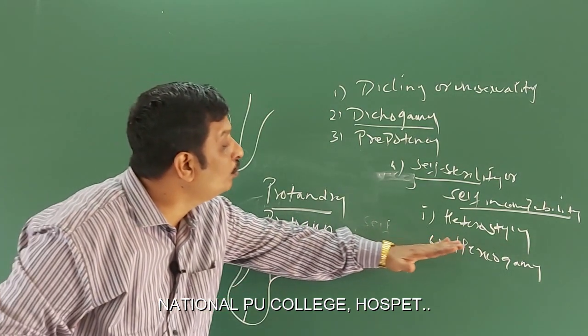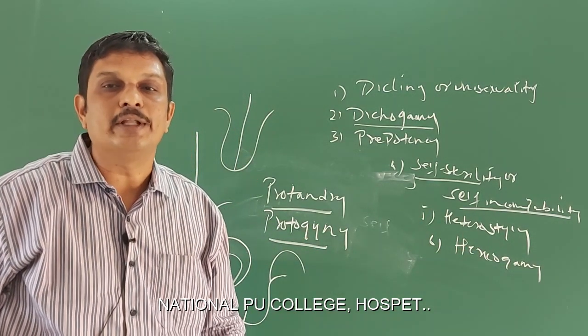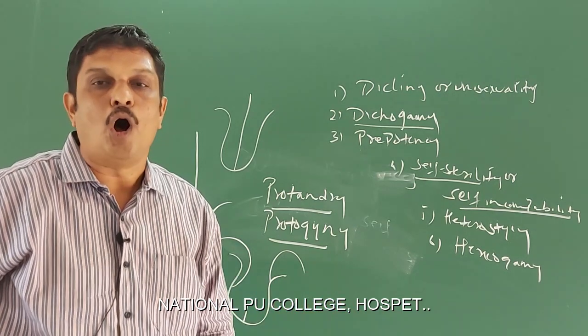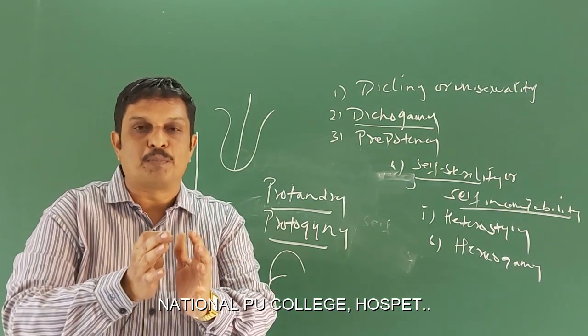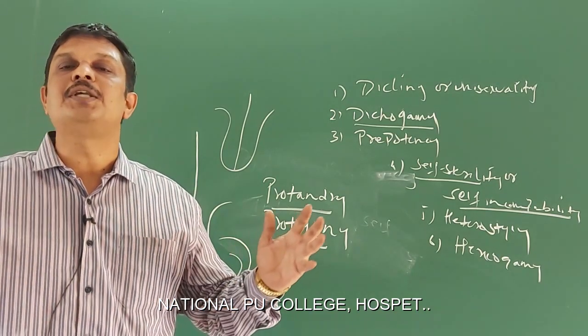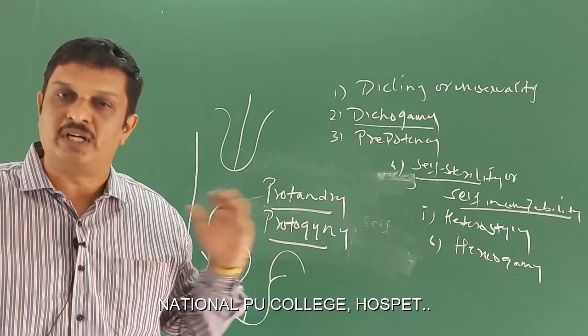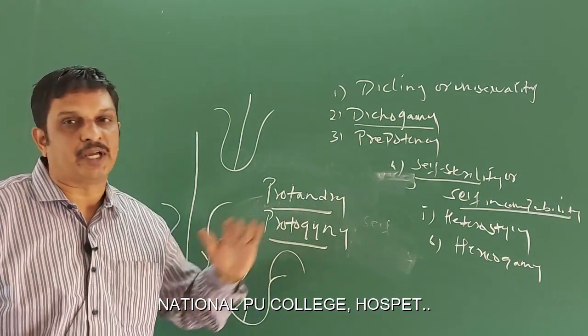Then what do you mean by hercogamy? Hercogamy is the condition where the anthers and stigma of a bisexual flower are separated by some physical and natural barriers. Then this in turn prevents self-pollination and cross-pollination is encouraged. A well-known example is Calotropis.